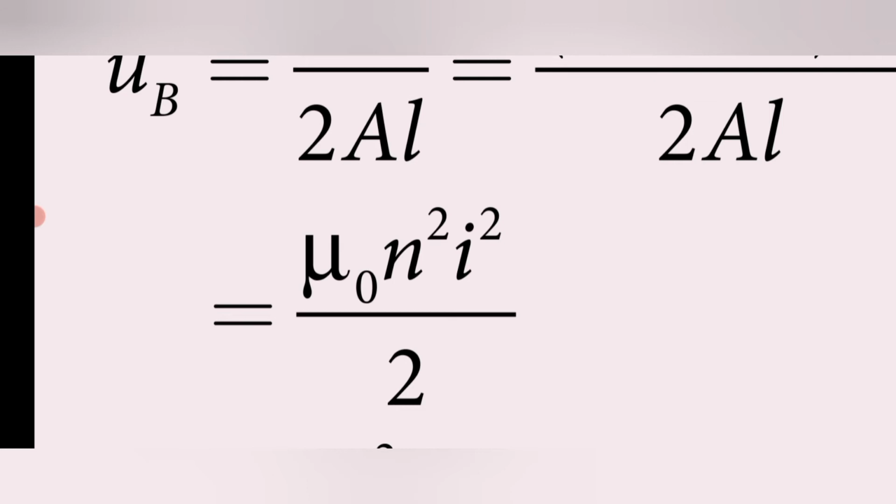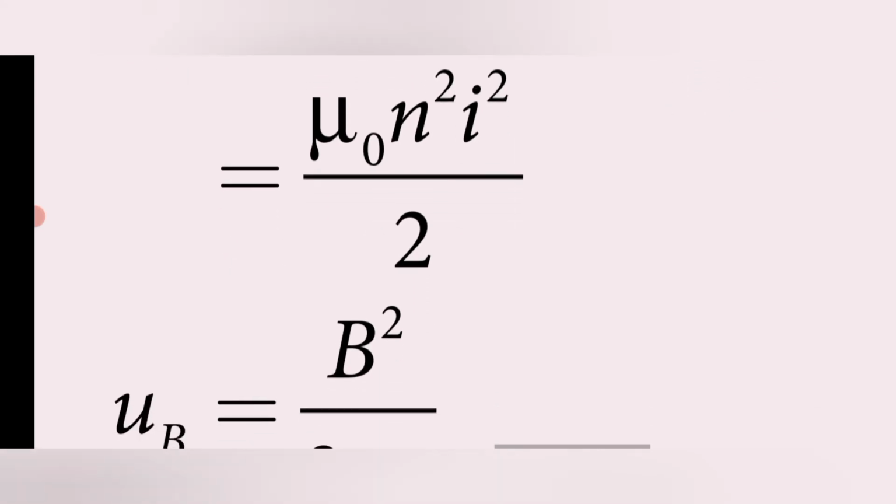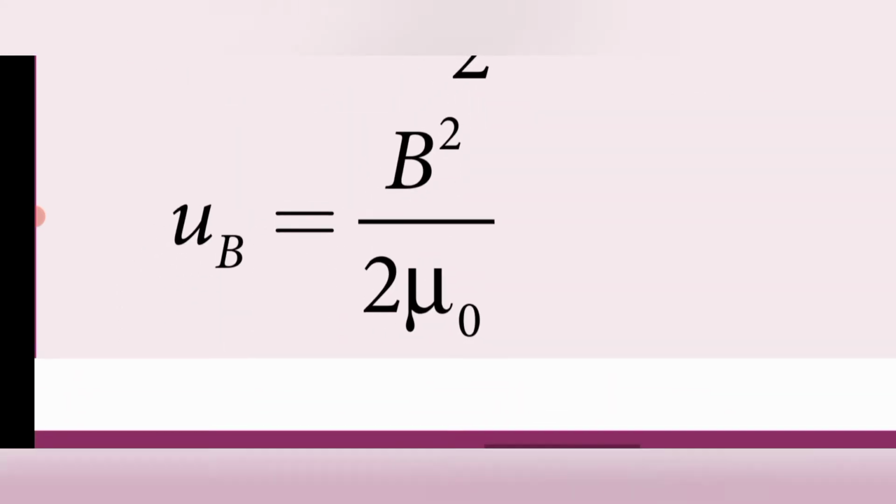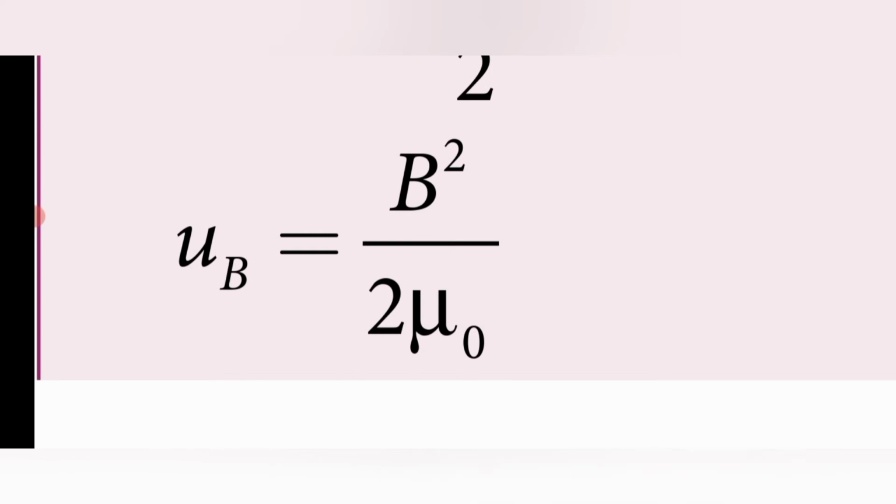Multiply and divide by mu naught. So the numerator will be mu naught square N square i square divided by 2 mu naught. Already you know that B is equal to mu naught N i. So here we have already multiplied the mu naught value, so the numerator becomes B square. So B square divided by 2 mu naught. This is the energy density value.